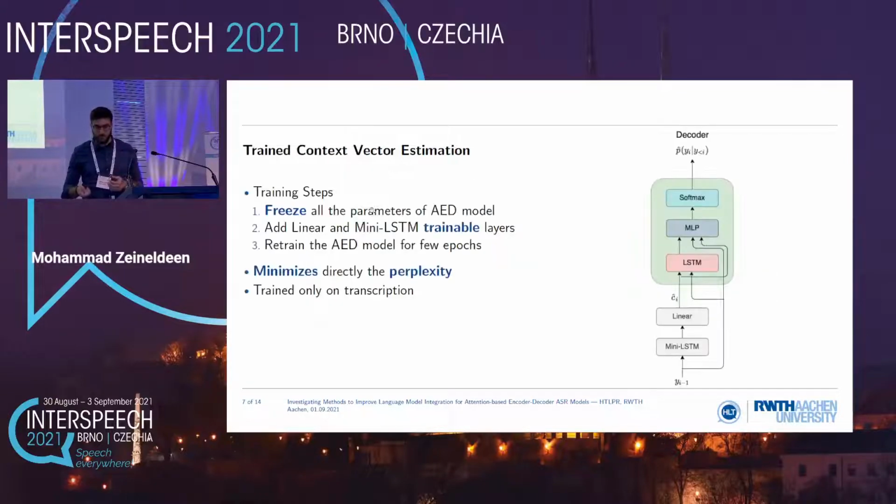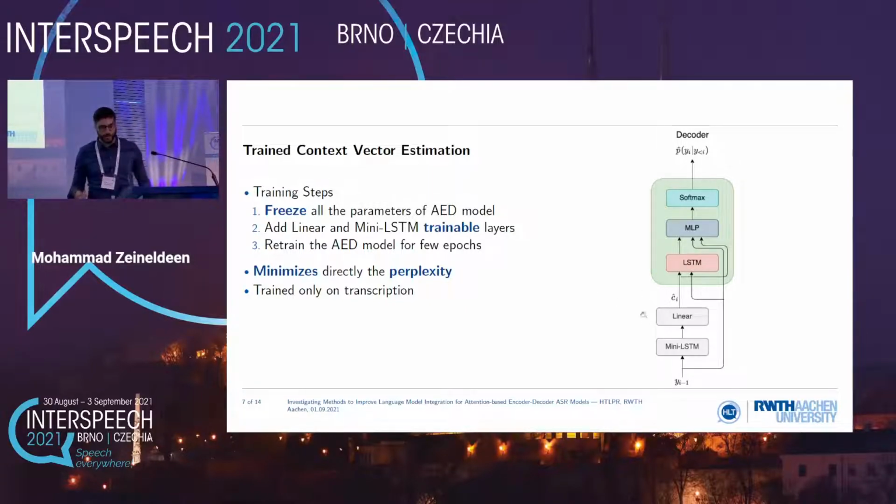model probability. But then we also thought, okay, what if we can train this attention context vector in a way that it minimizes the perplexity of the internal language model? So this probably would be a better approach, and that's why we thought about this approach. The idea is we freeze all the parameters of the attention model. So you train the ASR model, then we freeze all the parameters, and then we add two trainable layers. The first layer we called a MiniLSTM. It's simply one LSTM layer, and it's mini because it's only 50 hidden units. This is followed by a linear layer, which basically takes the output of the MiniLSTM and projects this into the dimension of the context vector.